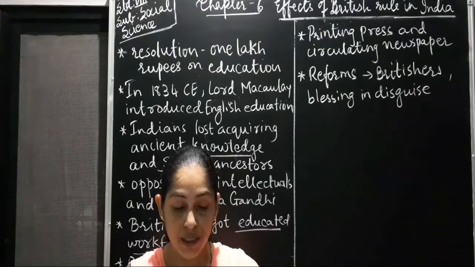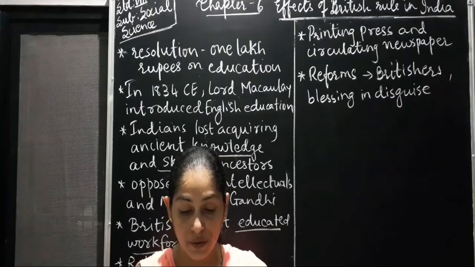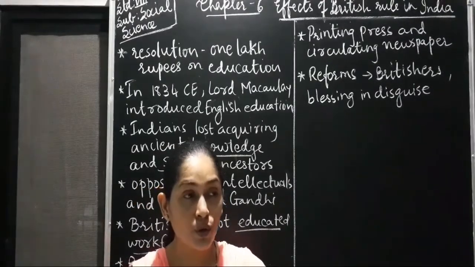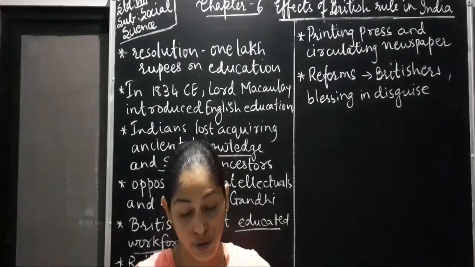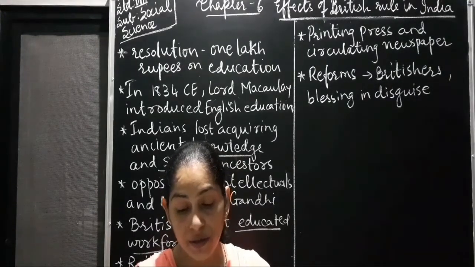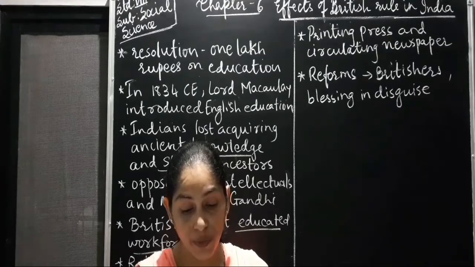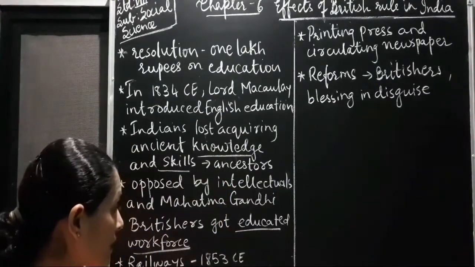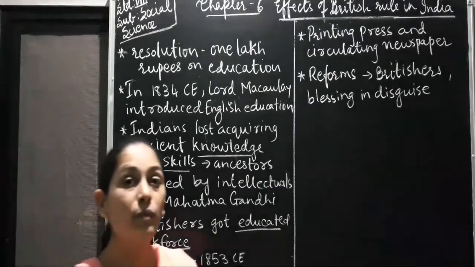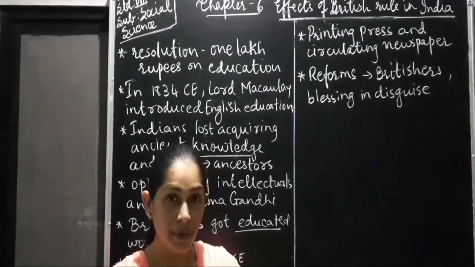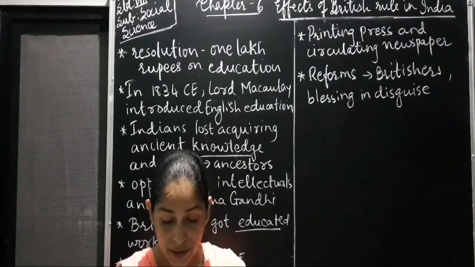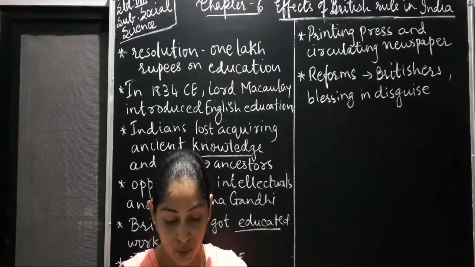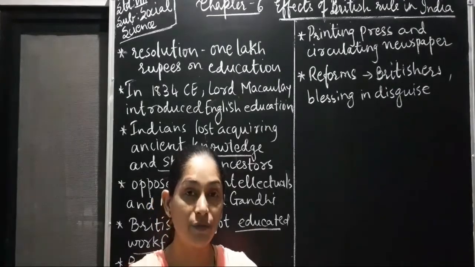Now, many machines were invented to facilitate industries, transport and communication, so that there could be smooth functioning of the industries. Considering the convenience in running the administration and the strategic importance for the military, the Britishers introduced the railways in India. Yes, railways started in India in 1853 between Mumbai and Thane. This we had learnt in the previous history chapter. It is given here in things to know: the first railway in India started between Bombay, that is Mumbai now, and Thane in the year 1853.